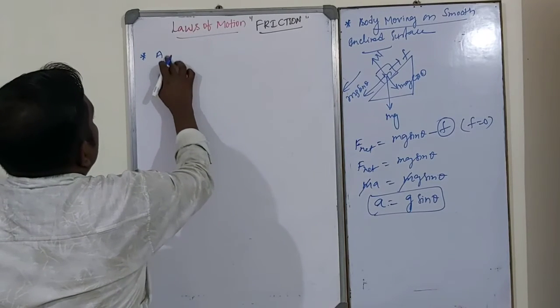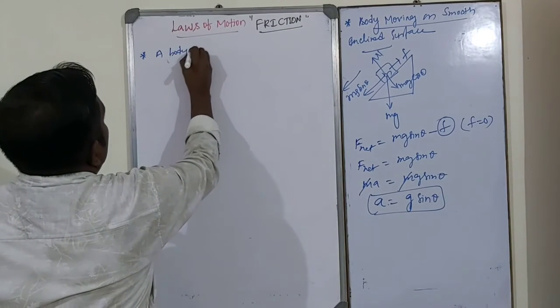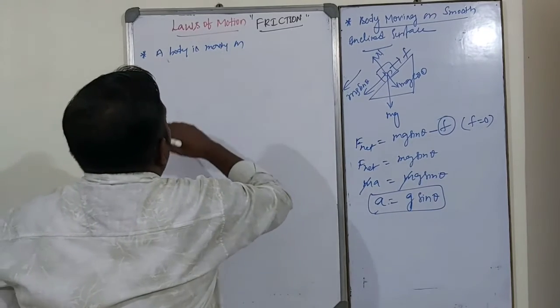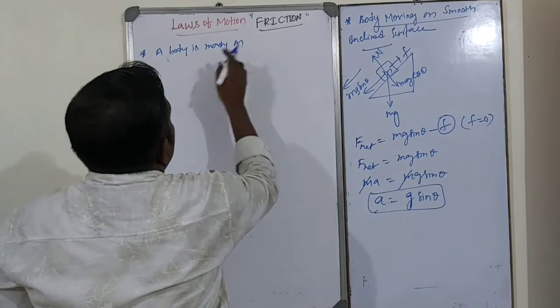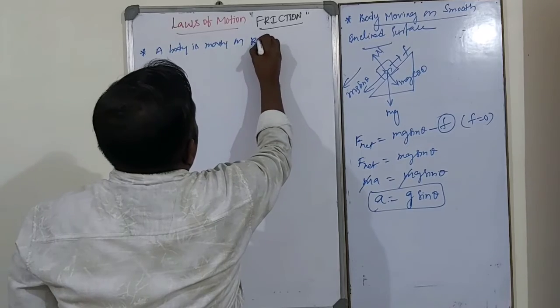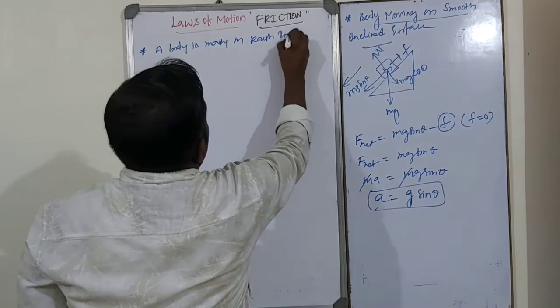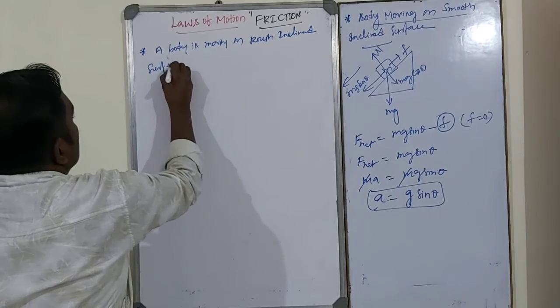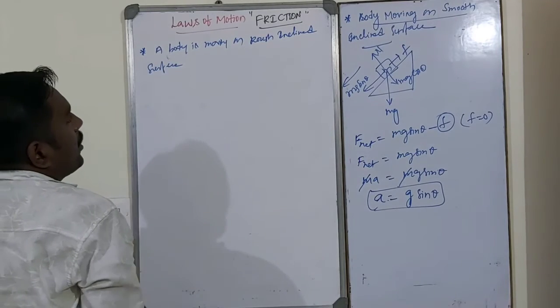A body is moving on a rough inclined surface. The body is moving on an inclined surface.